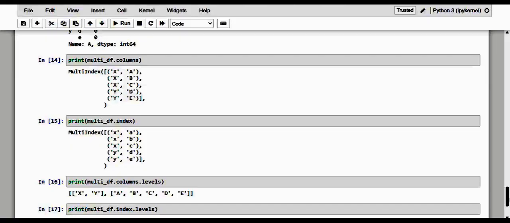And finally, in this section 3, we concluded with a brief mention of the most extensive case of structured data, that is the multi-index data frame. And that completes our deep dive into Pandas series and data frames.